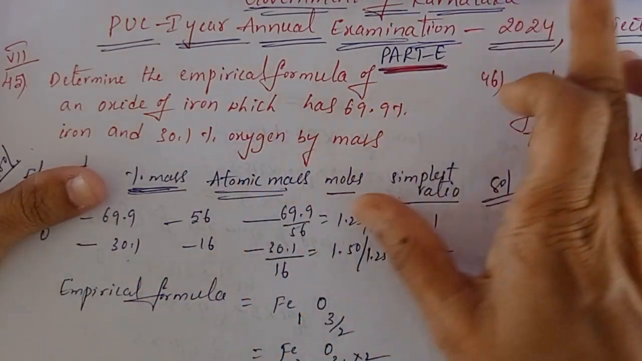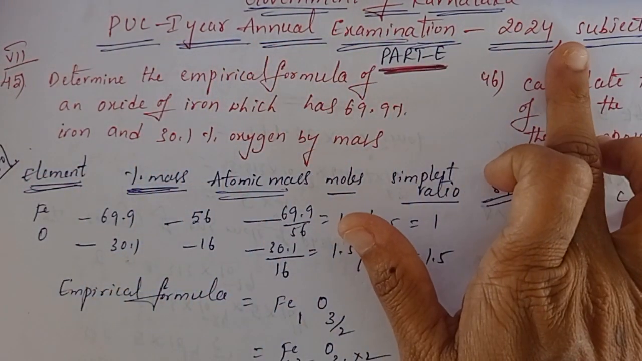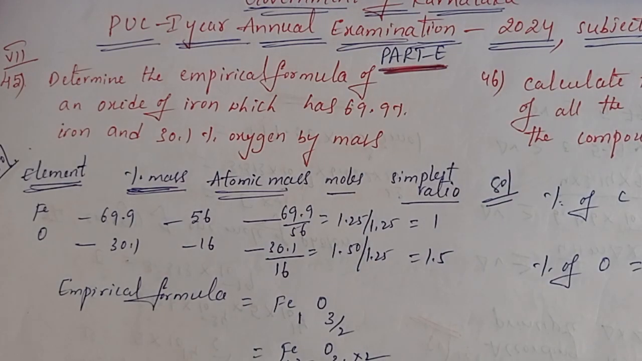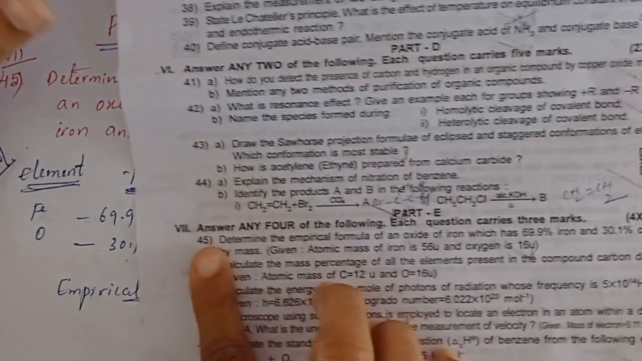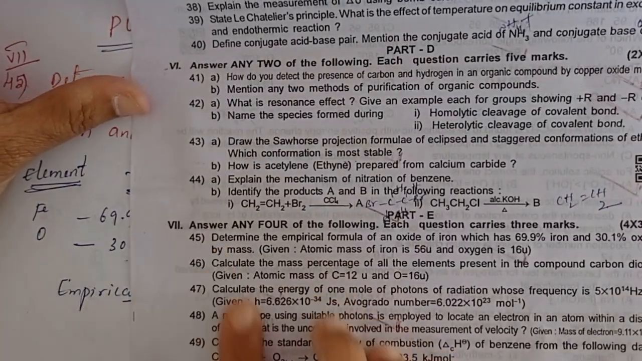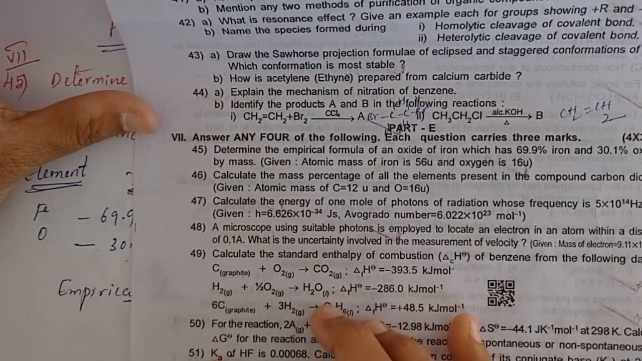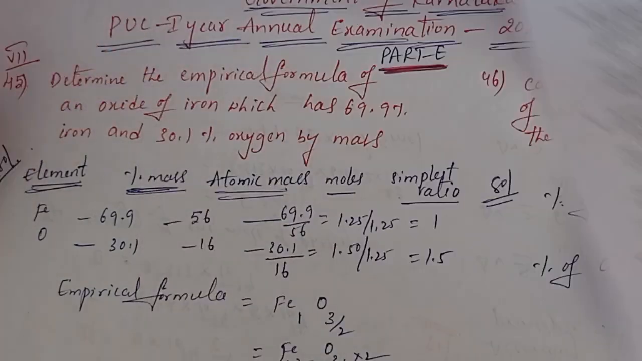In today's section we are discussing Government of Karnataka PUC first year annual examination 2024, subject chemistry, seventh main problems, questions 45, 46, 47, 48, 49, 50, 51, 52. These problems now we are going to discuss.